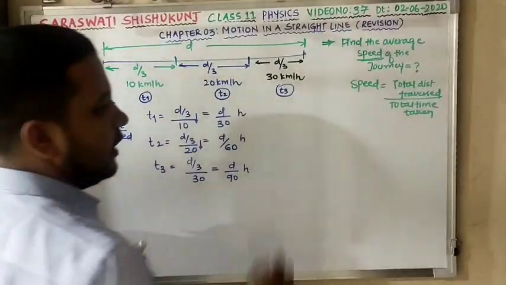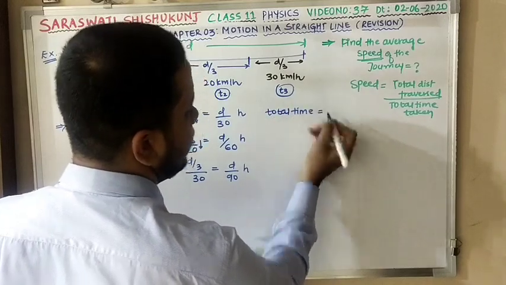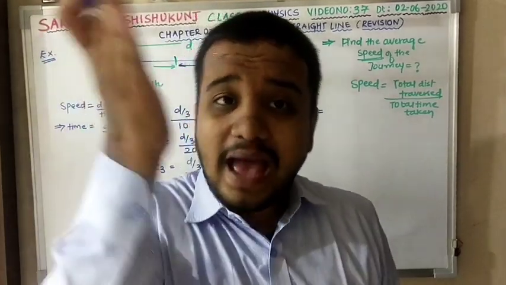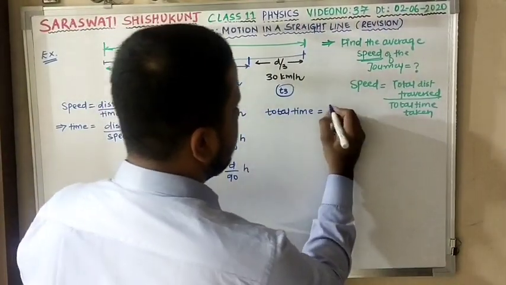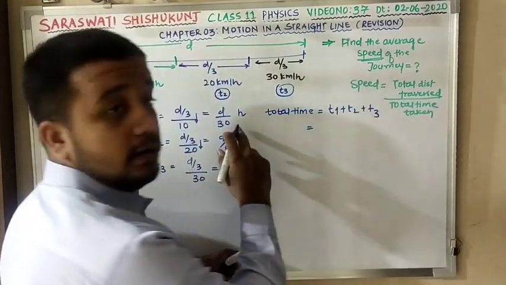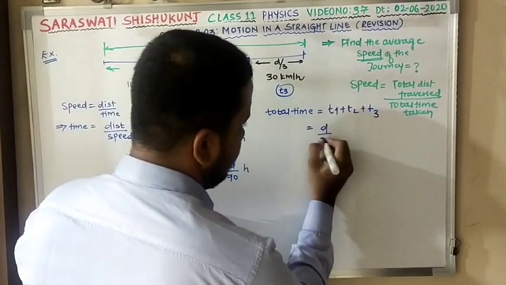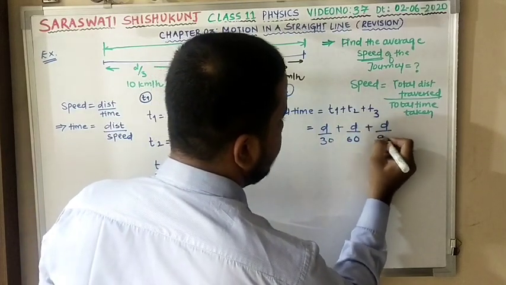Is this clear? If somebody asks you to find the total time, what will you do? You will add all the time intervals, that is T1 plus T2 plus T3. T1 is D by 30, next D by 60, next D by 90.